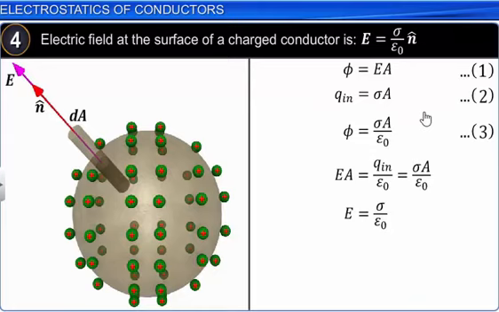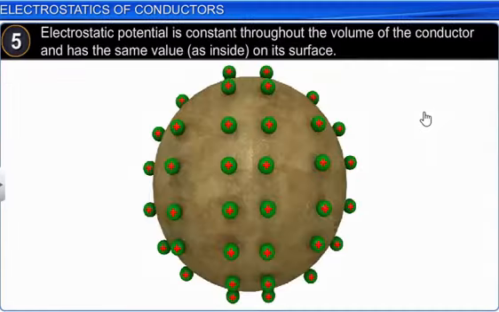So if we write it vectorially, we can take the direction. So we can write that as E equals sigma upon epsilon naught into n cap, where n cap is the unit vector. So this was the fourth property of a conductor. So the electric field for all the charges which reside at the surface of the conductor has magnitude given by E equals sigma by epsilon naught into n cap. Now coming to the fifth property,